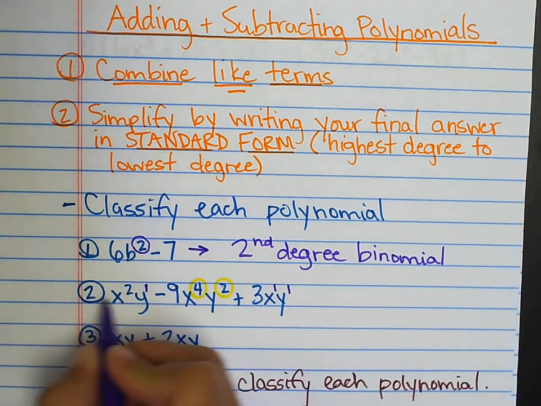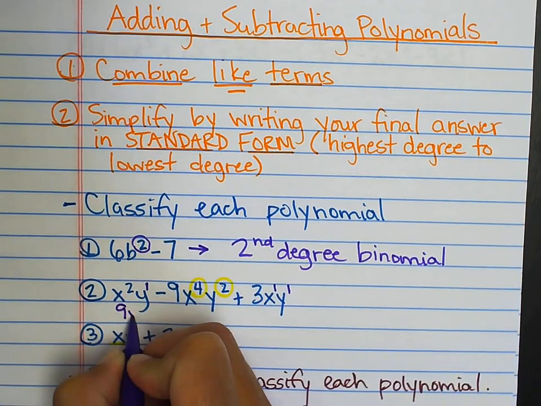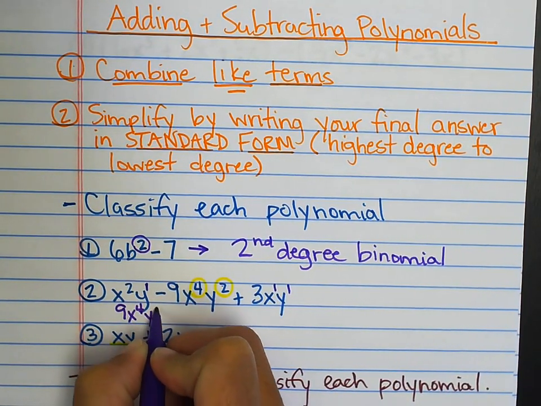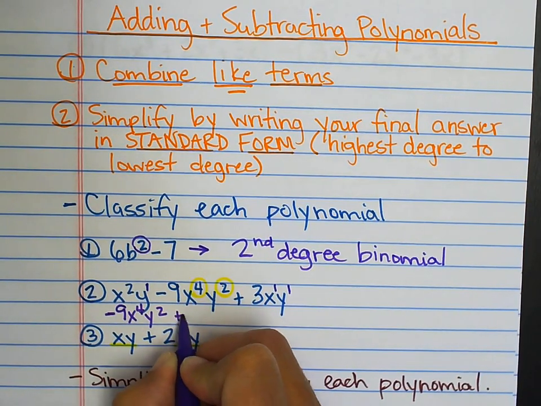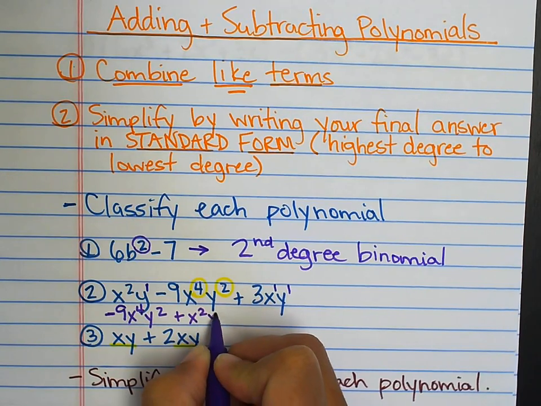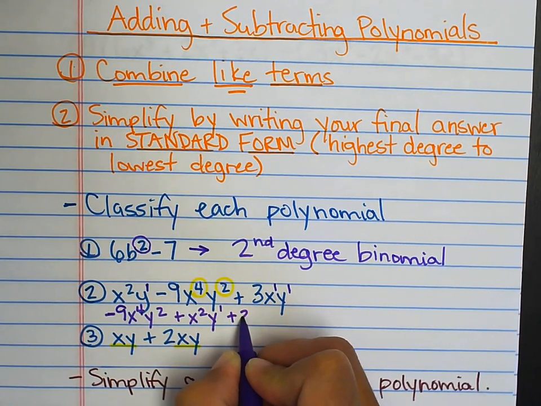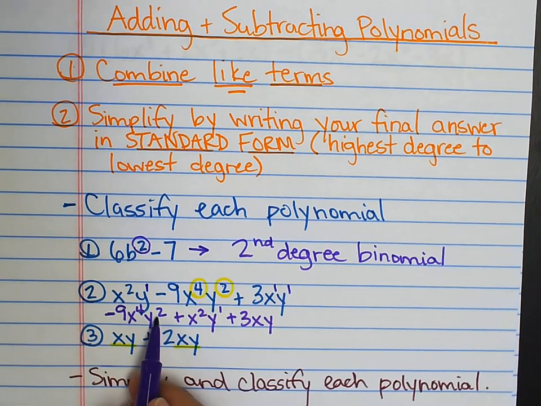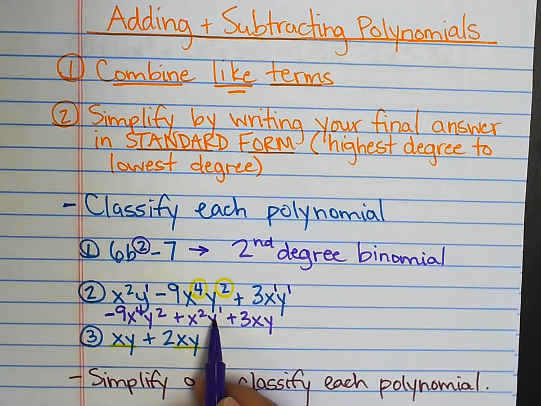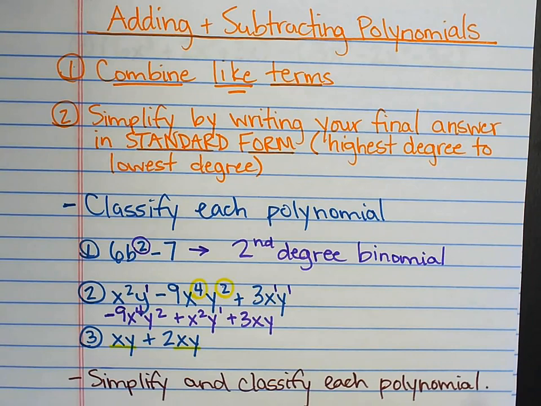So if we were going to write this in standard form, we would have to do negative 9x to the fourth y squared, plus x squared y to the first, plus 3xy. That term's a degree of 6, that term's a degree of 3, that term's a degree of 2.